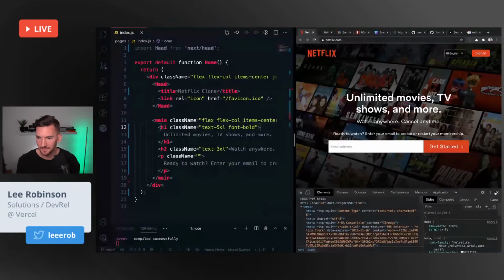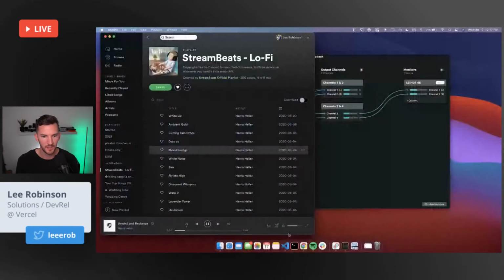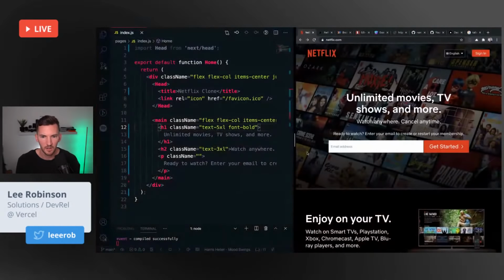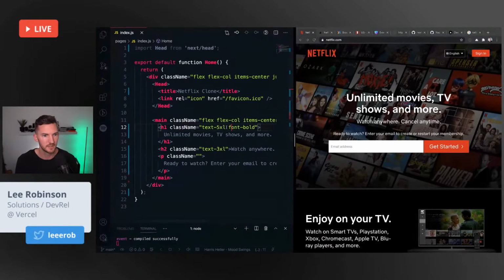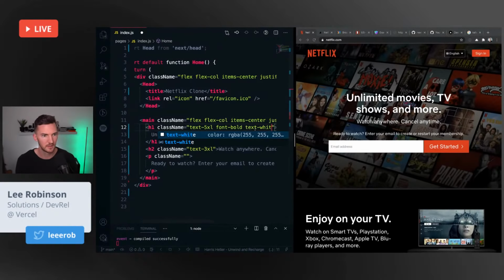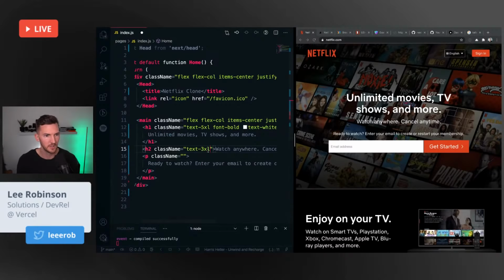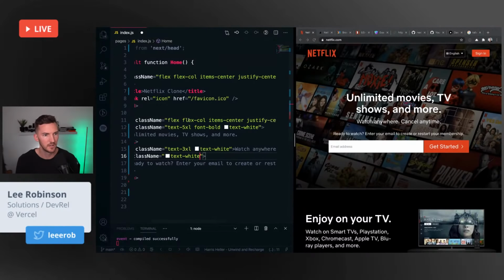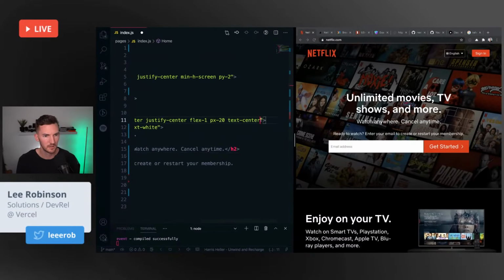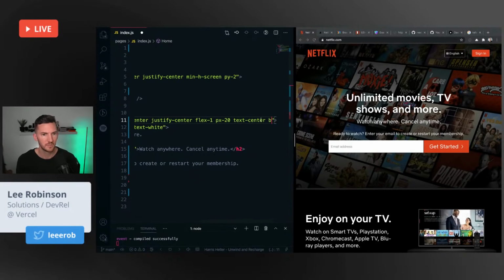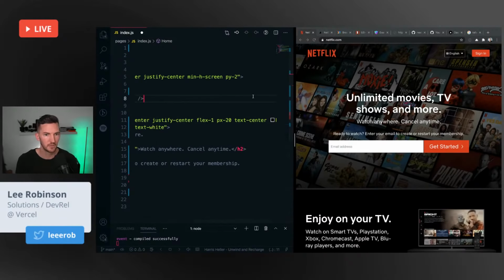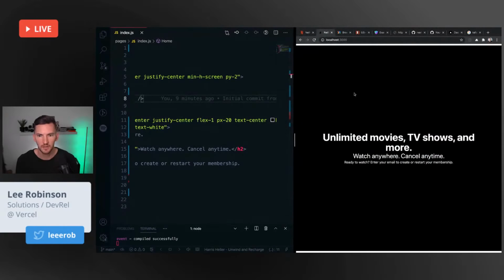Let's see. That is a little loud. We're going to need to make this text white. Same here. I might end up inverting this, but I don't know. We'll stick with this for now. Let's make the background black for now. We're going to put the image on there as well.